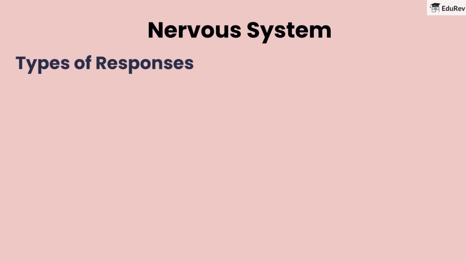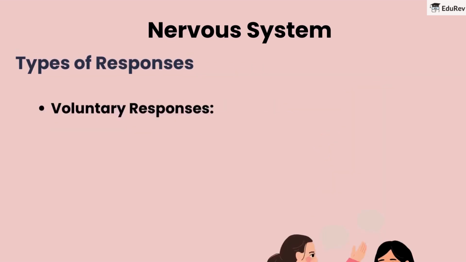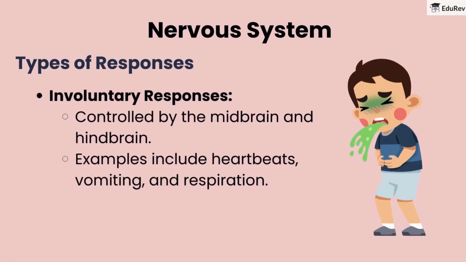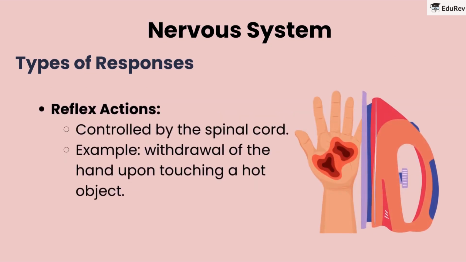Types of responses. Voluntary responses. Controlled by the forebrain. Examples include talking and writing. Involuntary responses. Controlled by the midbrain and hindbrain. Examples include heartbeats, vomiting, and respiration. Reflex actions. Controlled by the spinal cord. Example: withdrawal of the hand upon touching a hot object.